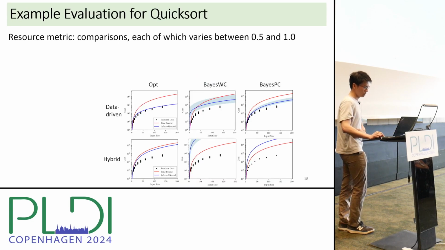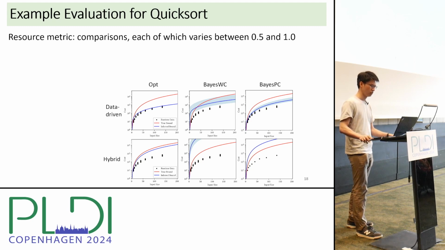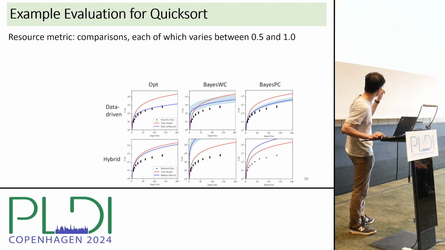Next, let me show an example evaluation of hybrid ARA using the benchmark of quicksort. Our resource metric of interest is the cost of comparisons, each of which varies between 0.5 and 1.0. Here we plot 6 posterior distributions. The first row is for data-driven analysis.